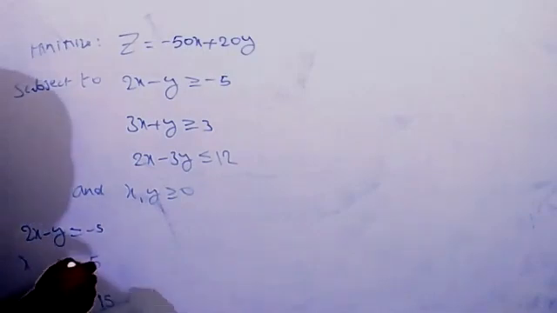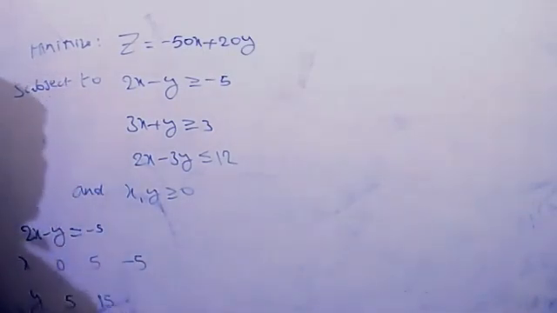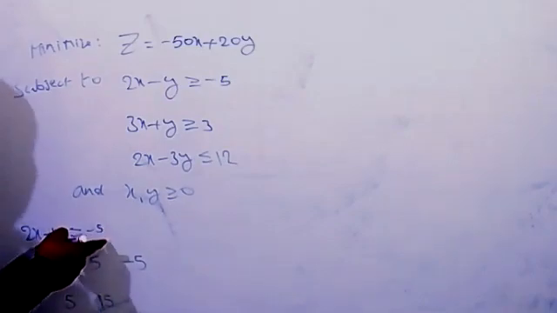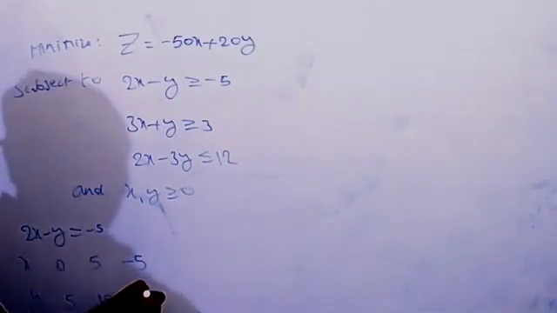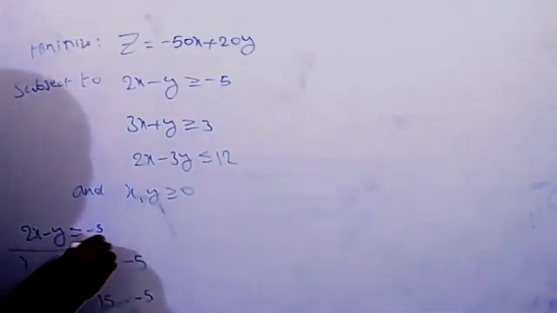Or else you can take x equal to minus 5: minus 10, so y equal to minus 5. These are 3 points based on the first constraint.